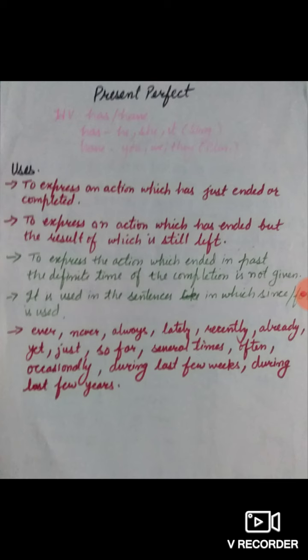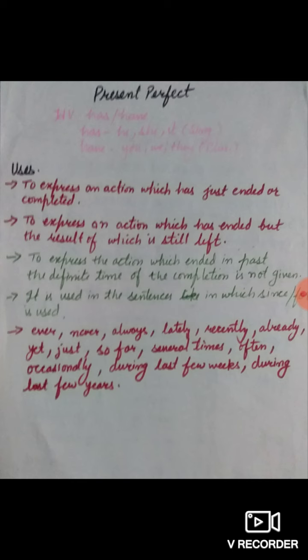First of all, present perfect tense has two helping verbs, has and have. Has is used with he, she, it and singular subjects. Have is used with you, we, they, and plural subjects.